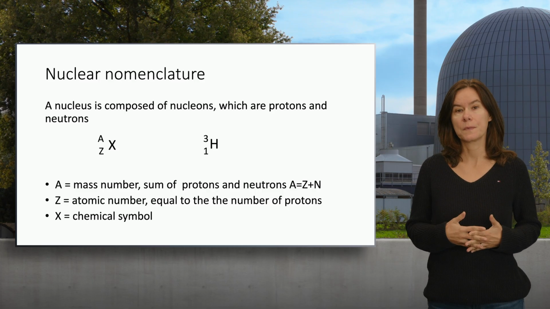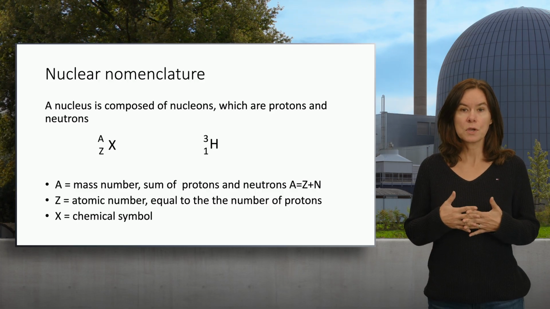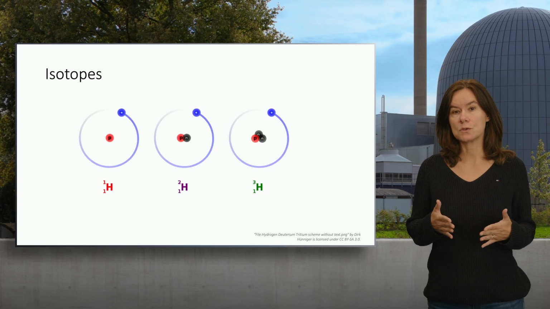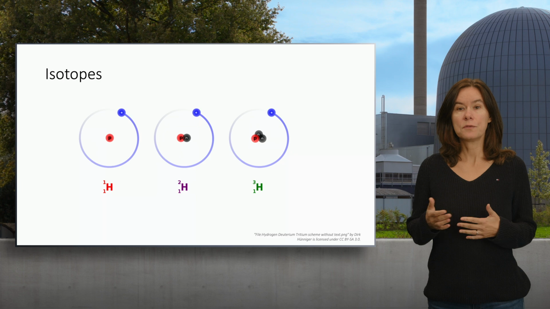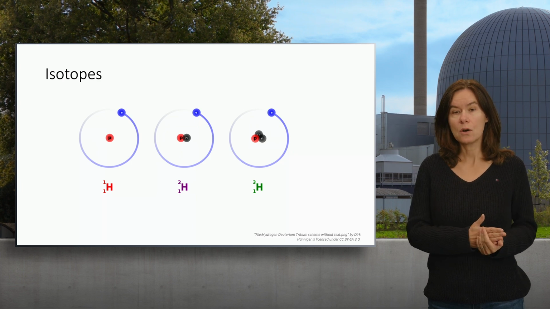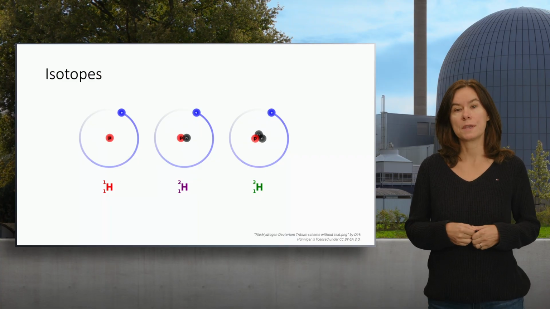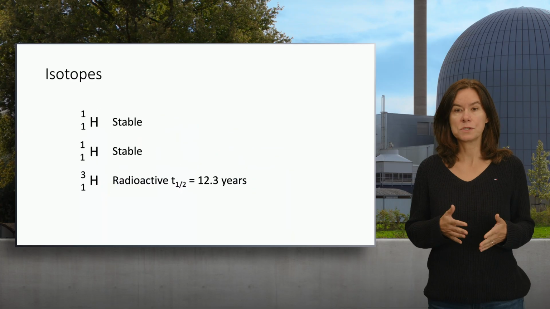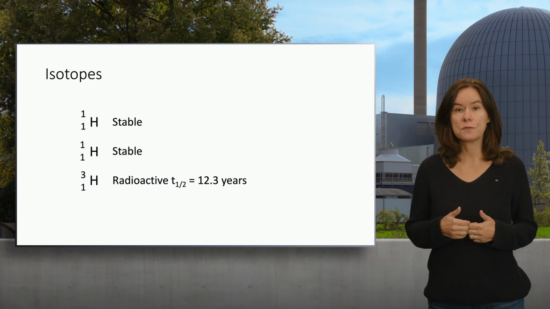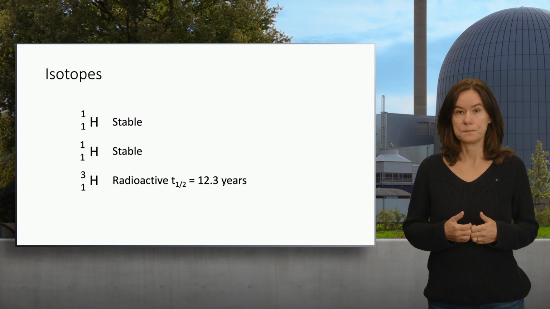When nuclides have the same number of protons but a different number of neutrons, we call these nuclides isotopes of each other. The simplest examples are the isotopes of hydrogen, showing here 3 of them. Isotopes can be stable, meaning they will not decay, or unstable, meaning that they are radioactive and will decay with their own decay constant. Here, for instance, you can see that hydrogen-1 and 2 are stable, but hydrogen-3 is radioactive and has a half-life of 12.3 years.